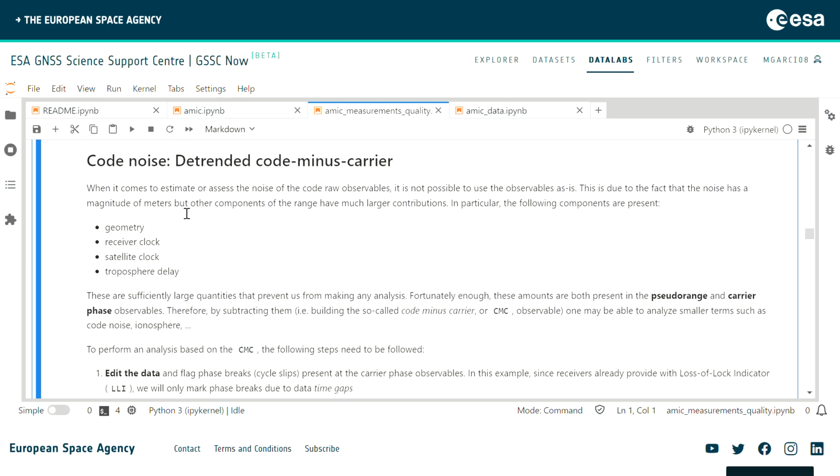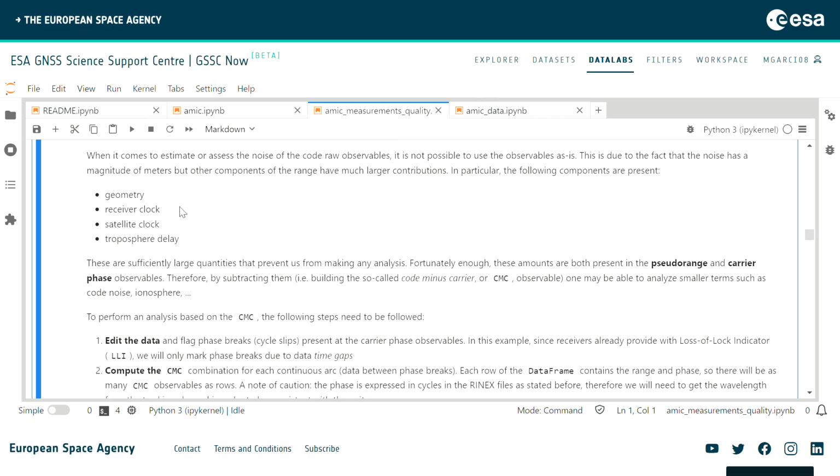As it turns out, there is a means to do that. We can actually use the code minus carrier, or CMC for short, observable, because the carrier and the code contain the geometry, the receiver clock and satellite clock. If we subtract both, then we will be able to remove these nuisance parameters.